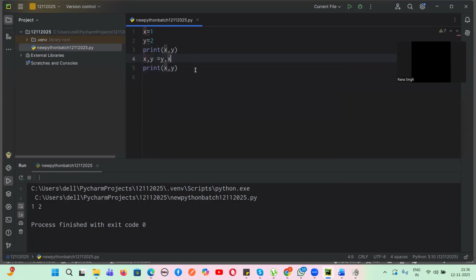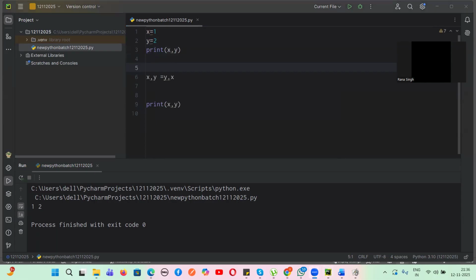What is happening in this line? Swapping will happen. What is happening here? Y comma X. It's swapped. So what is the final output? Can someone tell me? Rupa, can you tell? 2, 1. The y value is getting assigned to x, and the x value is getting assigned to y.